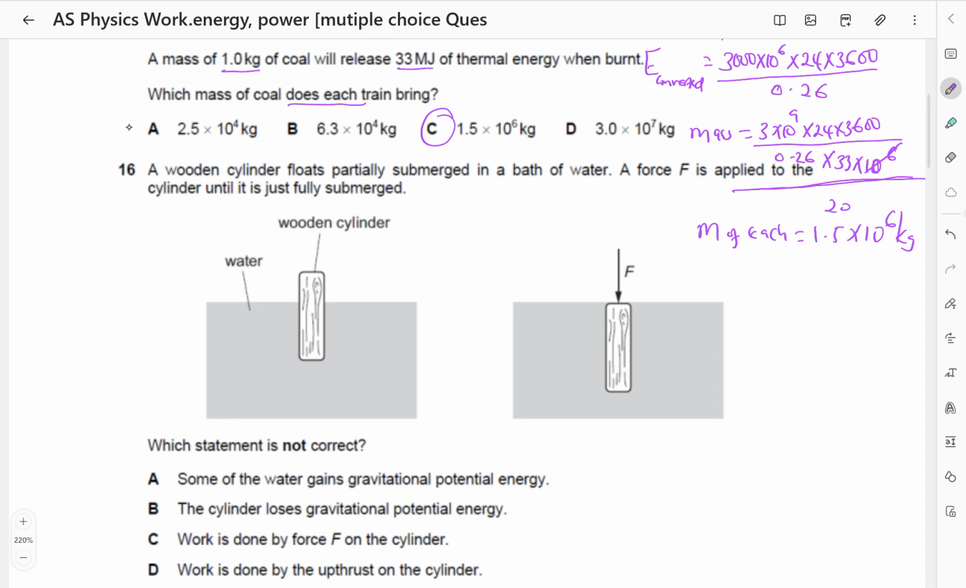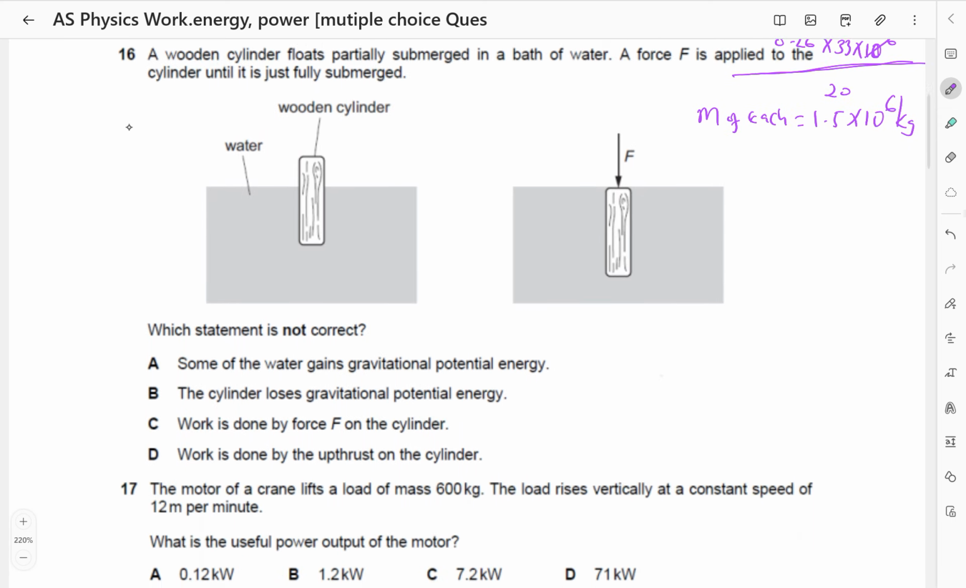A wooden cylinder floats partially submerged in a bath of water. A force F is applied to the cylinder until it is fully submerged.